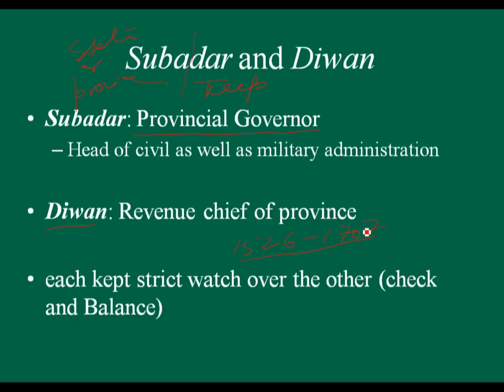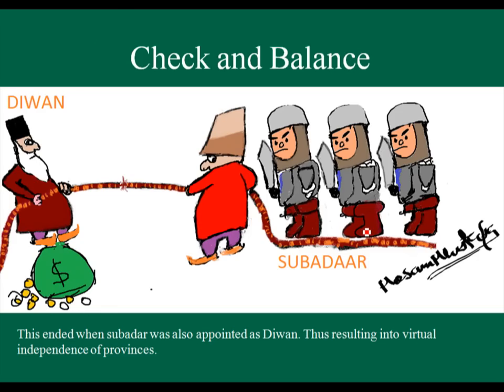That is, there was a concept of check and balance, so that Subadar and Diwan could keep an eye on each other's work, and the center may rest. In this cartoon we have tried to show the system of check and balance.